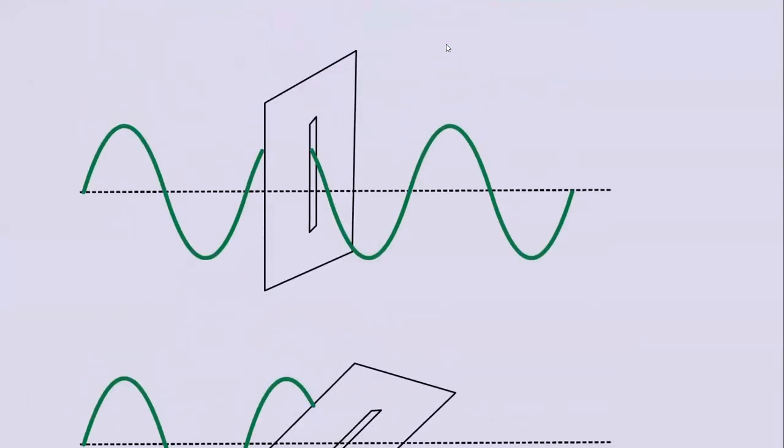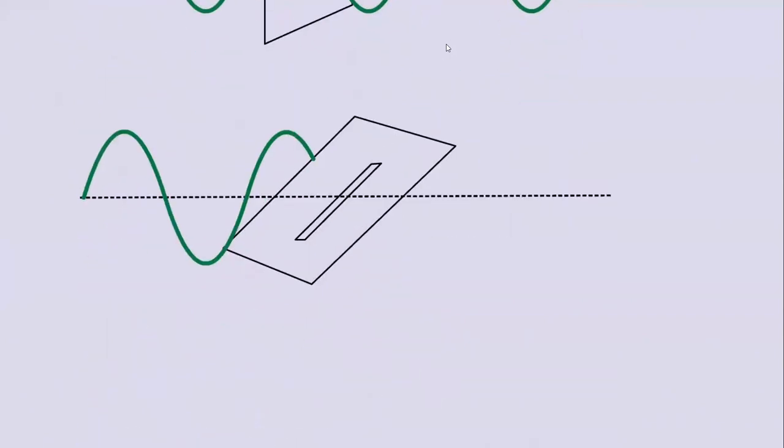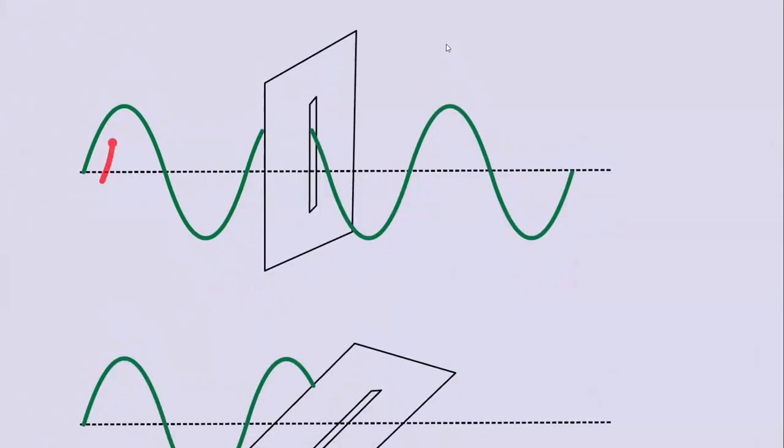Now, if I rotate this cardboard by 90 degrees, now the slit is horizontal. It looks like some angle, but it is exactly horizontal, and the vibration is vertical. If I vibrate the string, the left-hand side will vibrate until this point. At this point, the slit is horizontal, and the vibrations are vertical, nothing comes out. Because when the particle is vibrating up and down, and the slit is also vertical, up and down, the wave will travel.